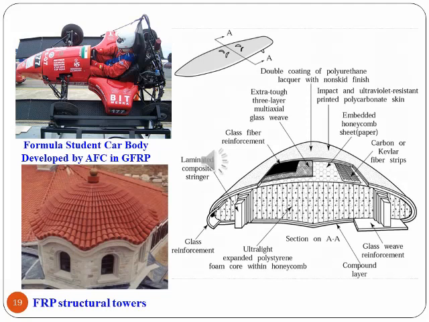This slide shows the FRP structured tower and the car body developed by AFC in graphite fiber reinforced polymer. You can see the cross section of the body.